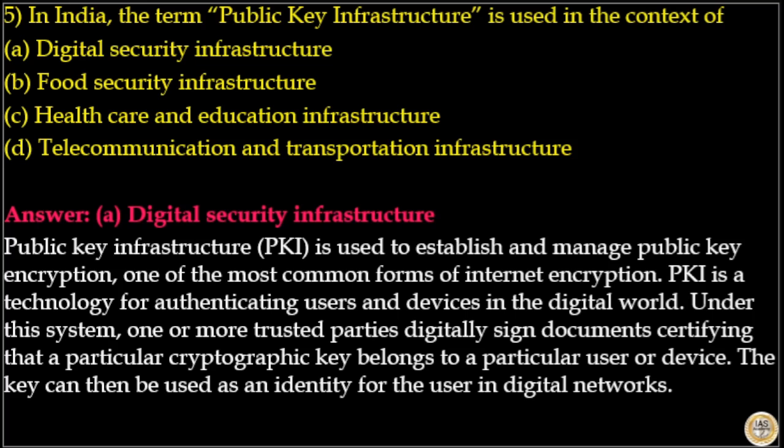Public key infrastructure is used to establish and manage public key encryption, one of the most common forms of internet encryption. Public key infrastructure is a technology for authenticating users and devices in the digital world. Under this system, one or more trusted parties digitally sign documents certifying that a particular cryptographic key belongs to a particular user or device. The key can then be used as an identity for the user in digital networks. So the answer to this question is option A.